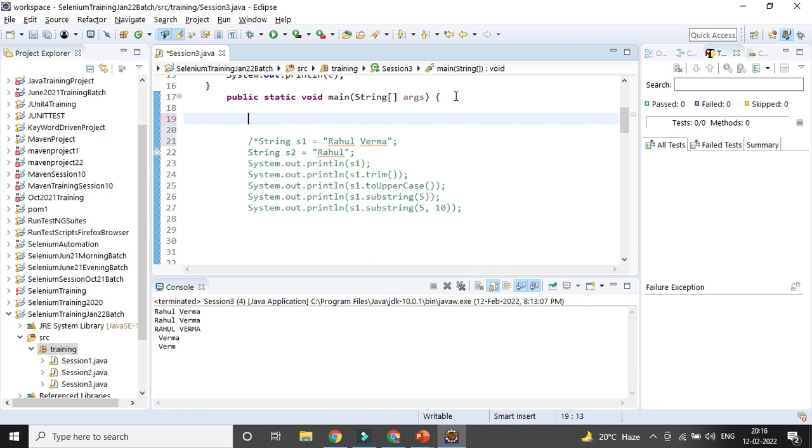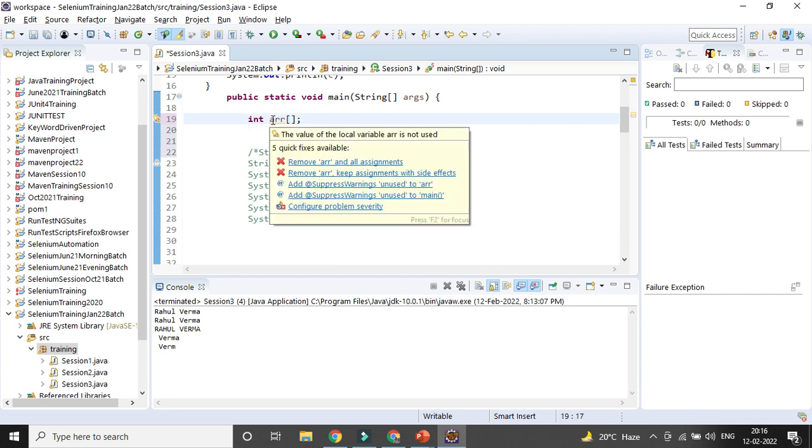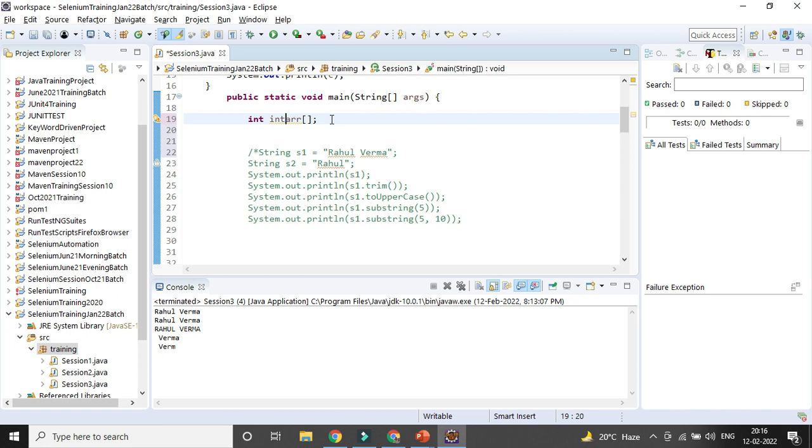Suppose we need to give the integer data type, then the array name, or int array, like that, right? So this is the one.